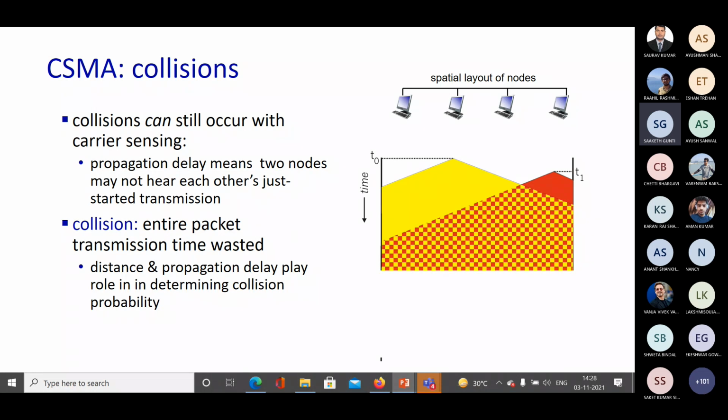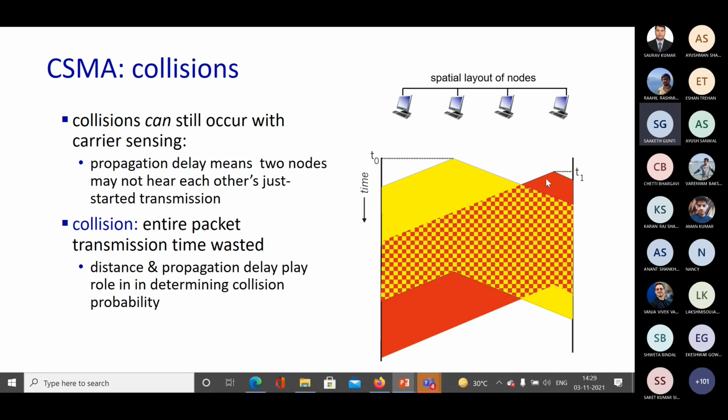Now, how to determine the collision probability? The distance and the propagation delay play an important role in determining the collision probability. So we'll see how to find this out. You have something that has started transmission at T0, something that has started transmission at T1.